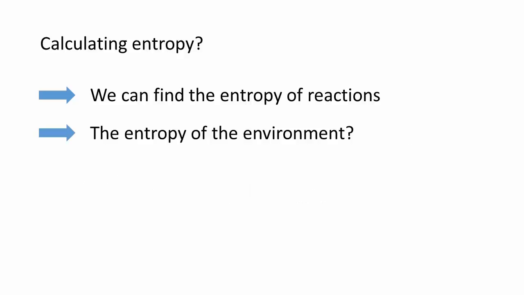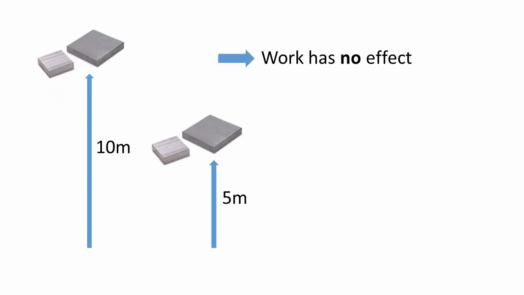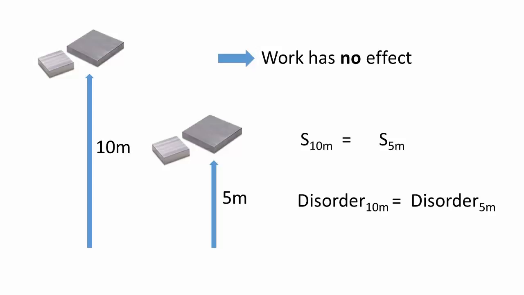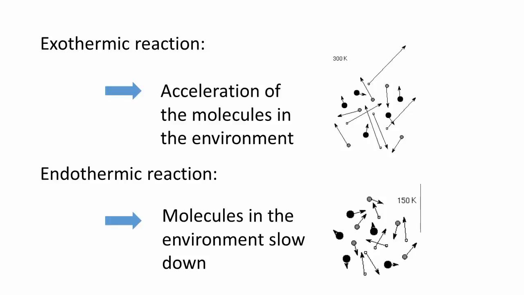But how do we calculate the entropy change for the remaining universe surrounding it? The only way we can calculate its entropy, or disorder, is through the transfer of energy in the form of heat. Transferring energy in the form of work really has no effect. Does a block of metal have any more disorder 10 feet off the ground than 5 feet off the ground? No. But the transfer of heat does speed up the molecules in the remaining universe if the reaction is exothermic. If the reaction is endothermic, the loss of heat from the environment will slow down its molecules.